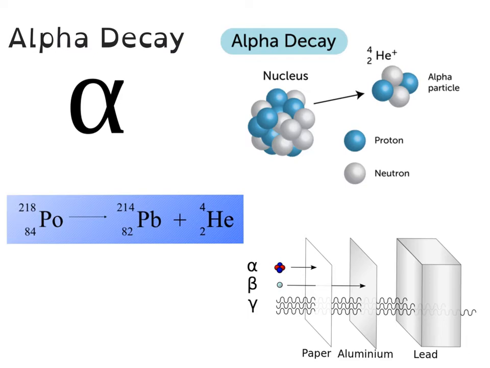The parent isotope is going to split out a helium nucleus and become a daughter isotope. So the parent isotope is what we start with, and the daughter isotope is what we end with. So in other words, polonium-218 loses 2 protons and becomes a lead nucleus. It also loses 2 neutrons, so its mass is going to be decreased by 4.